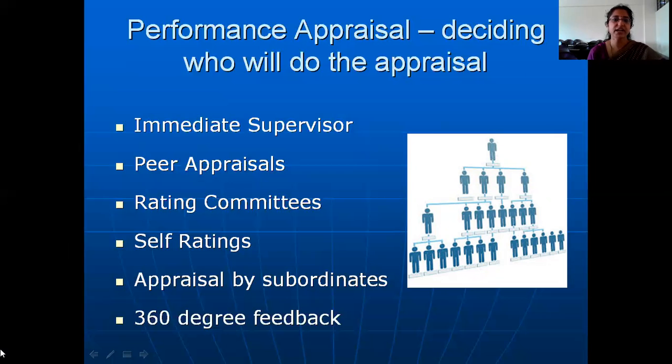So what are the advantages of rating committees? There may be a discrepancy, a small difference between the way in which each of these superiors rates the performance. However, when you take the collective appraisal marks, what all of them have put together will normally reflect a more accurate appraisal relating to this employee. So this is where rating committees can work out.